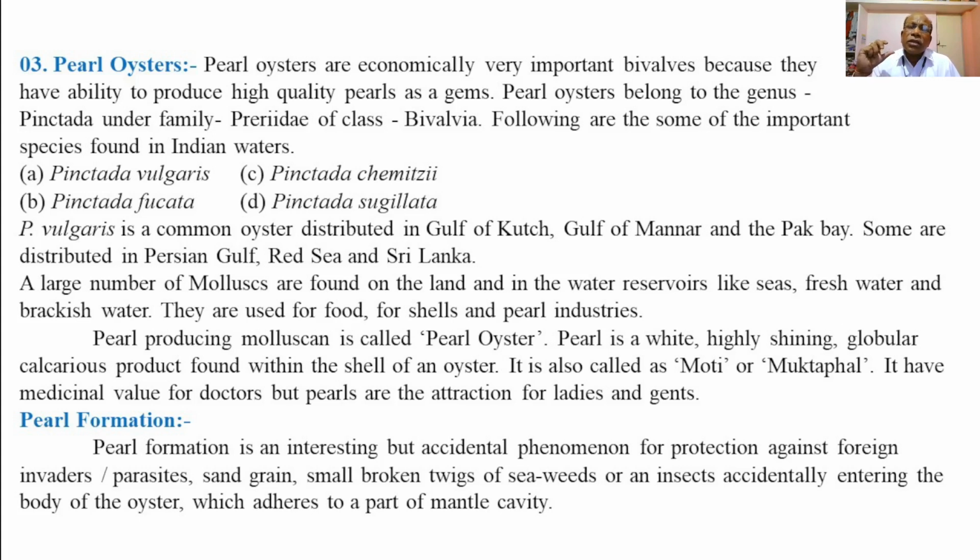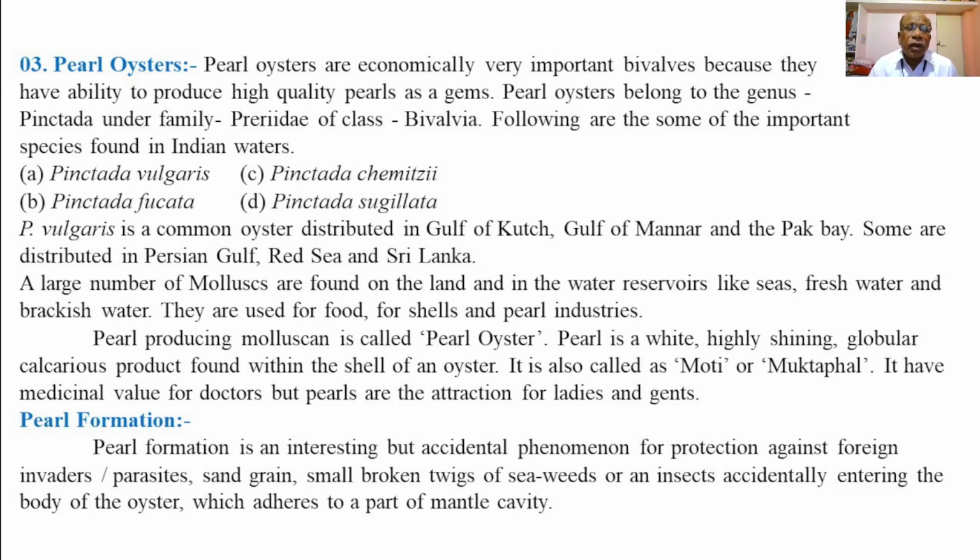Pearl formation is actually a natural mechanism occurring in the bivalve mollusk as protection against foreign invaders or foreign antigens such as parasites, sand grains, small broken twigs of plants, and also insects which enter into the body cavity of the oysters or bivalves, which then get attached to the mantle wall where the pearl is produced by the bivalve as a response to the foreign invader.